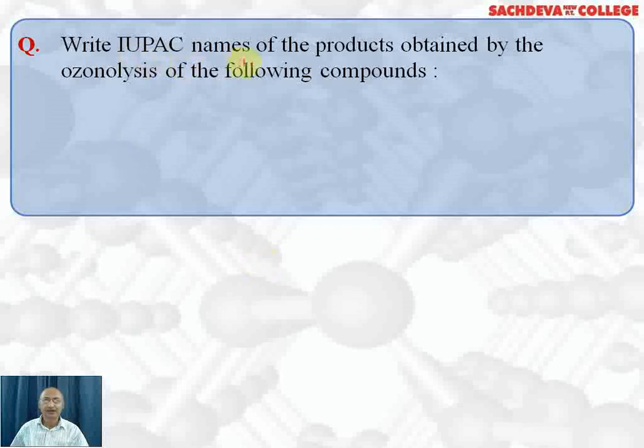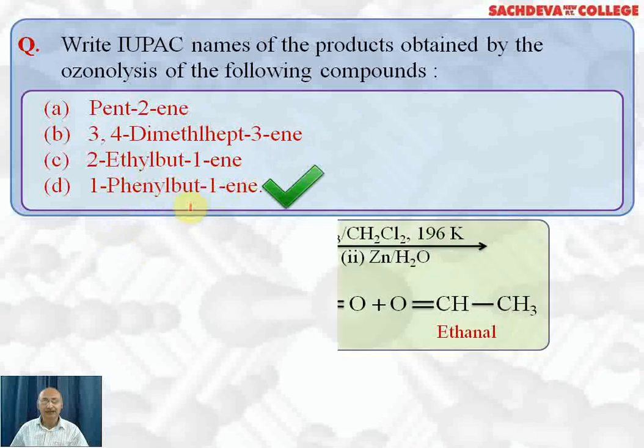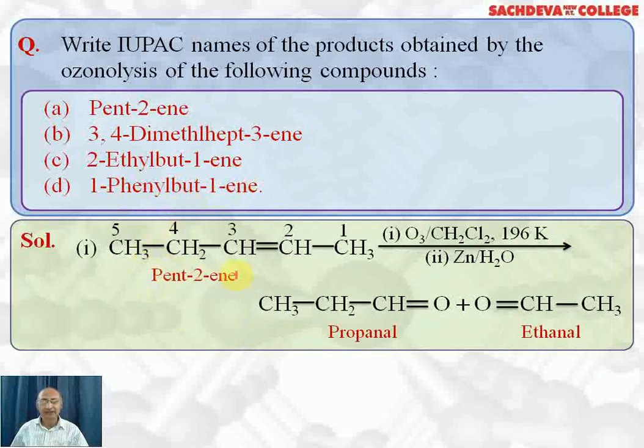Next question, write IUPAC names of the following products obtained by ozonolysis of the following compounds. First one is pent-2-ene, second one is 3,4-dimethylhept-3-ene, 2-ethylbut-1-ene, and 1-phenylbut-1-ene. The first one we are taking pent-2-ene. Remember, bond will break up here and we are reacting with ozone in dichloromethane as a solvent at 196 Kelvin, followed by reduction with zinc and water.